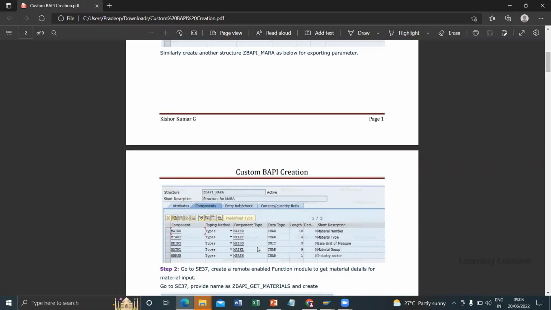The requirement is specific to the business. You need to understand how to create the structures, how we create the BAPI in SE37, what rules we follow, and how we configure this BAPI in the SWO transaction to put it into the business object repository. These steps you need to understand. Importing parameters, exporting, writing the select query, that is specific to the requirement. Is it clear, guys? Does anyone have queries on this? Now this BAPI you can also call in a report, similar to BAPI material get details. Import is the sales document, exporting sales header and items.